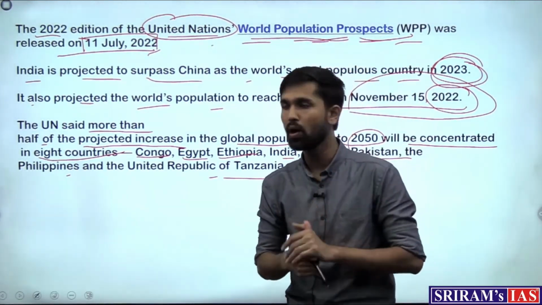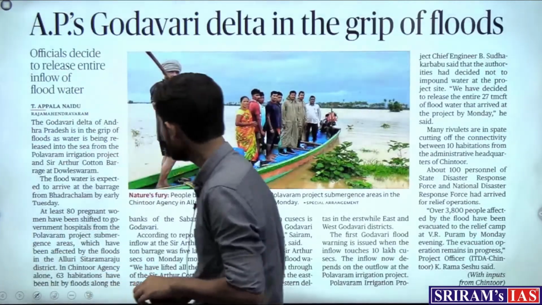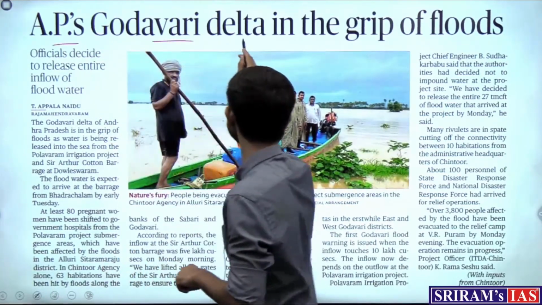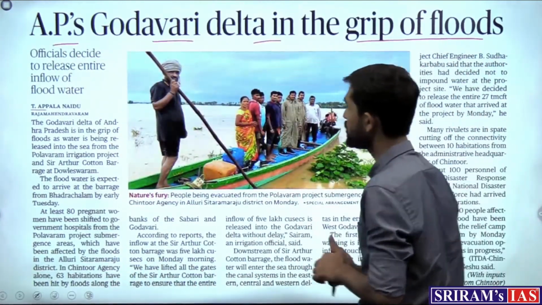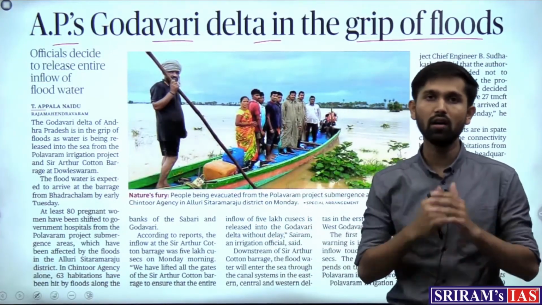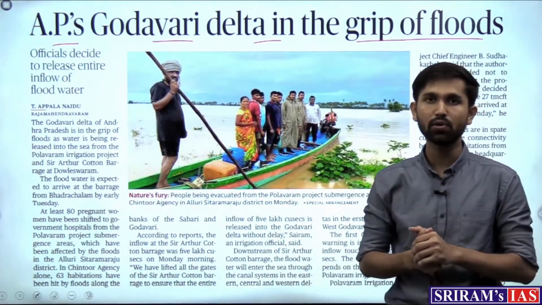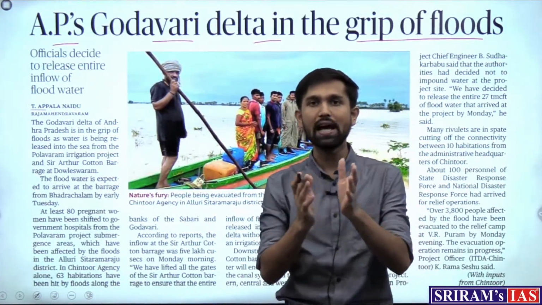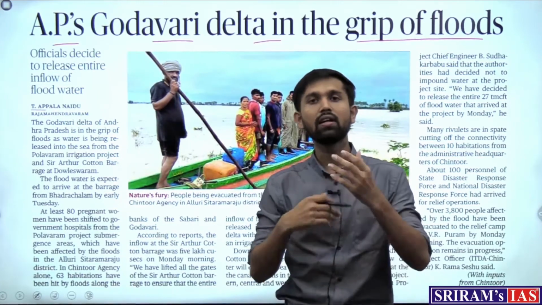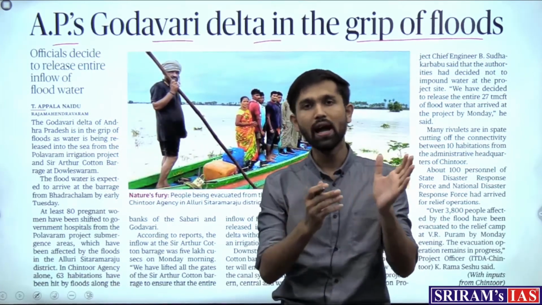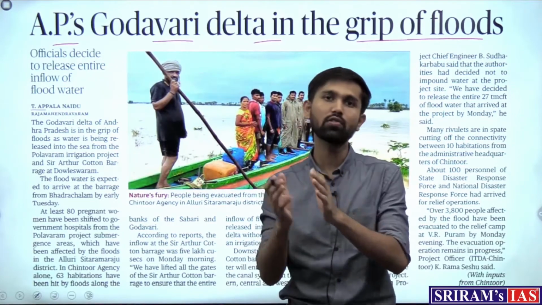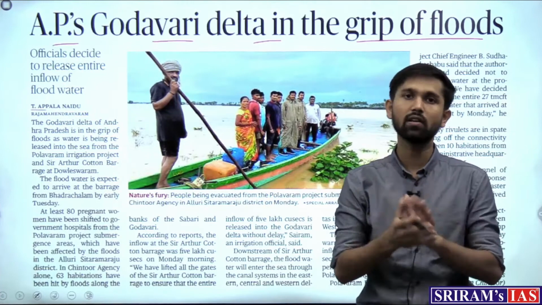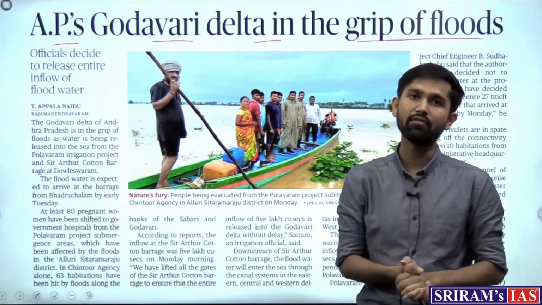With this, let's move on to our next article for the day. The next article which appears in the newspaper reads, Andhra Pradesh's Godavari Delta in the grip of floods. Now the incessant rains which we have been seeing in the past few days have resulted in flooding of the Andhra Pradesh region. Because of the dams which are situated on the Godavari river, the dam capacity has overflowed, and now the excess water from these dams is released. And due to the release from those dams, excess water is seen in the cities and floods occur.